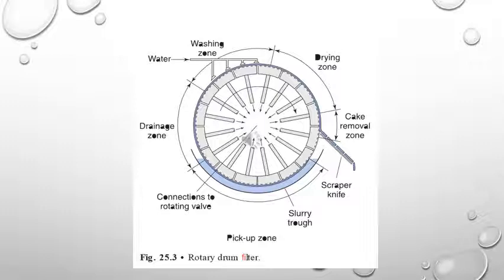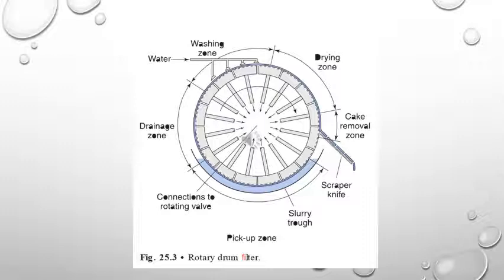What happens here is we have two concentric circles. The outer circle will be covered with the filter media, that is the material which is used for filtration. This comes in contact with the slurry. Now the blue portion which is shown below is the slurry which is to be filtered.